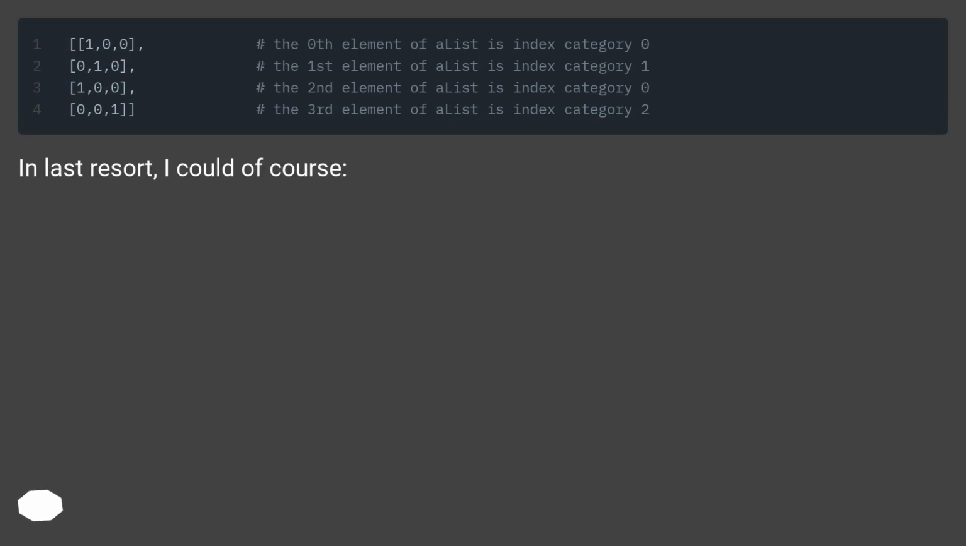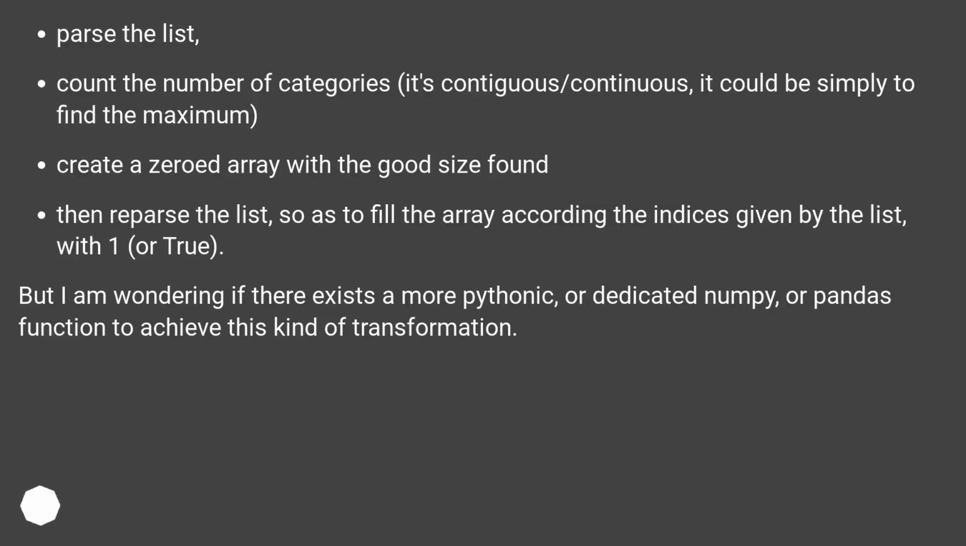As a last resort, I could of course parse the list, count the number of categories, if it's contiguous/continuous. It could be simply to find the maximum, create a zeroed array with the good size found, then reparse the list, so as to fill the array according to the indices given by the list, with 1 or true. But I am wondering if there exists a more Pythonic, or dedicated numpy, or pandas function to achieve this kind of transformation.